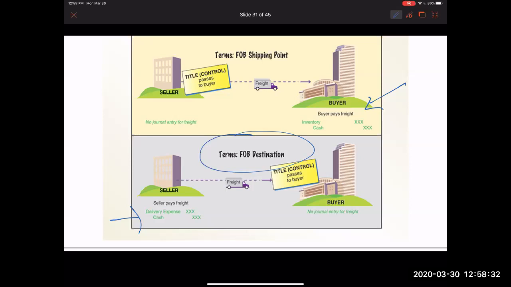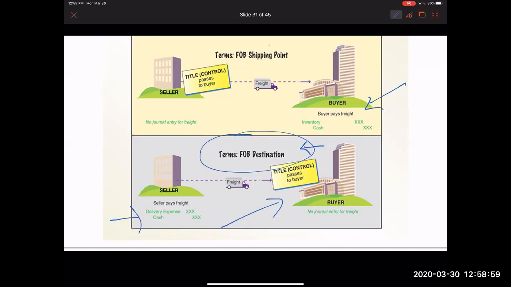So what I want to make sure I get across to you is that when it comes to freight, neither the buyer nor the seller is really picking up the cost. And hear me for a second. It is FOB destination we're talking about now. They're building the freight expense, or the delivery expense, into the selling price to the buyer.